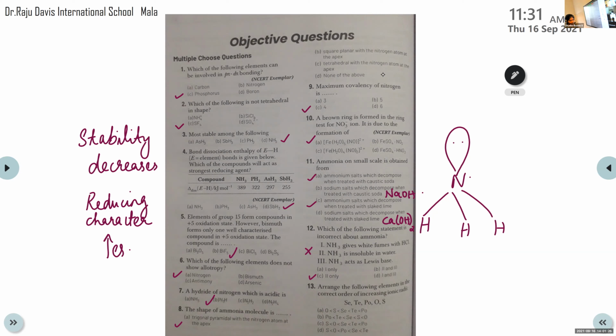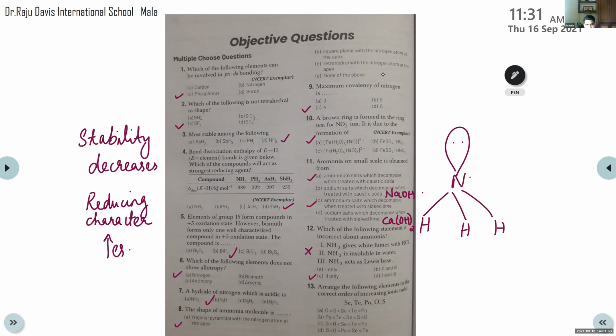Okay. So these are the objective questions from this part, group 15. From the next question onwards, it's related to group 16 onwards. Have you completed till question number 12, children? Do you have any doubt in any question? Anyone? Clear, right? No, ma'am.